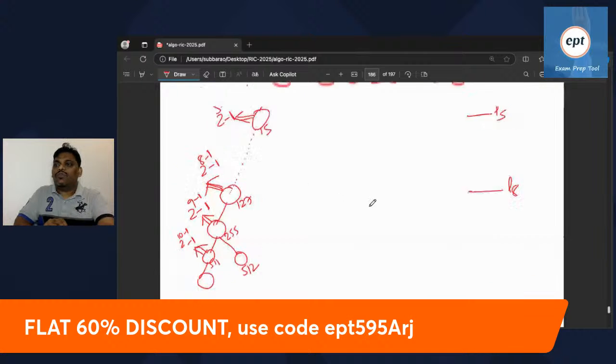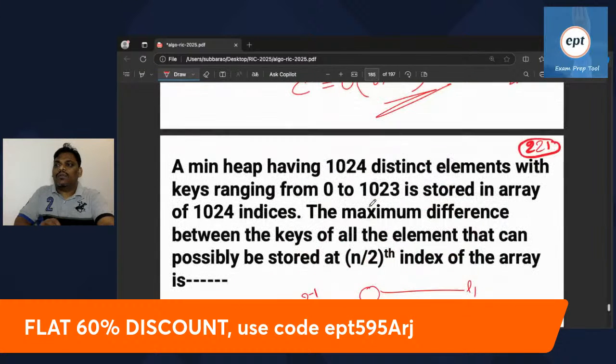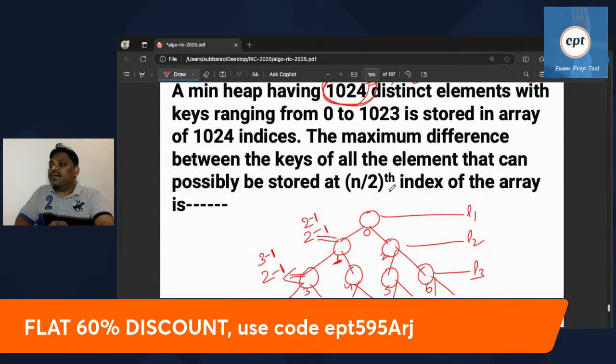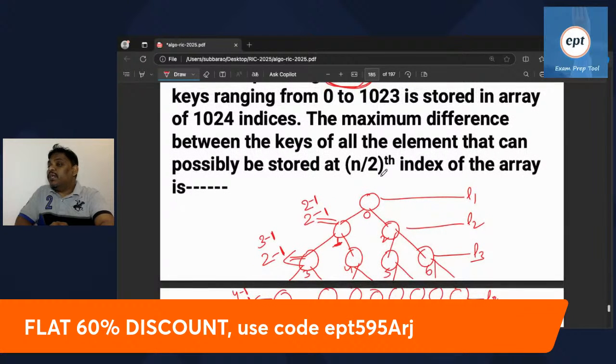If you observe the problem clearly, see this one. Total 1024 people are there. In that, half, 1024 by 2, is 512. The problem is asking for the maximum difference between the keys of all the elements that can possibly be stored at the n by 2 index. n by 2 means 1024 by 2, which means the 512 index.